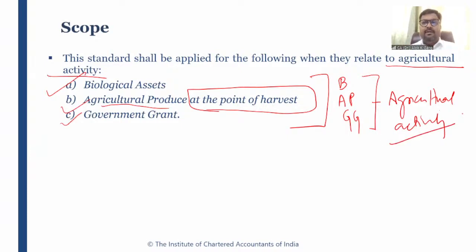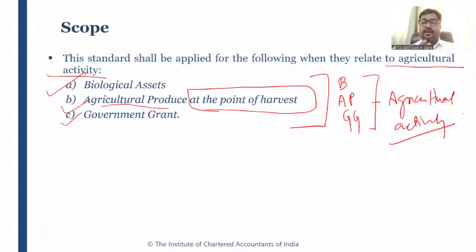In the examination, for example, if it is your GFRS paper, elective paper, or your financial reporting paper, and it is written that the company has purchased, let's say, 4 animals, 2 animals are used for commercial purposes, for example, for entertaining the audience, and 2 animals are used for agricultural activity, you need to understand that on the two animals which are for the purpose of entertaining the audience, Ind AS 41 rules will not be applicable. And this is a special standard.